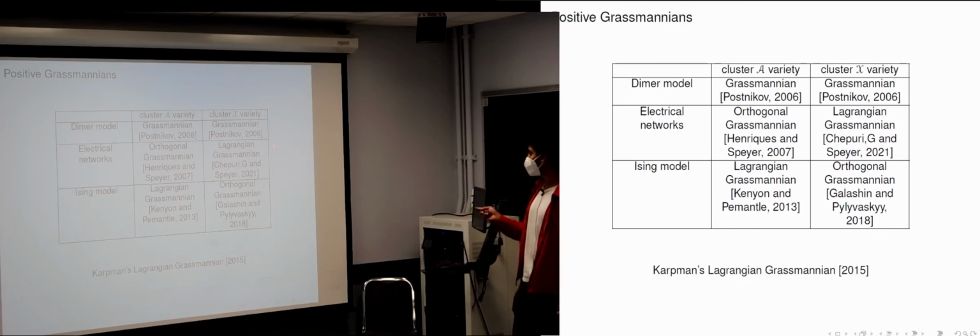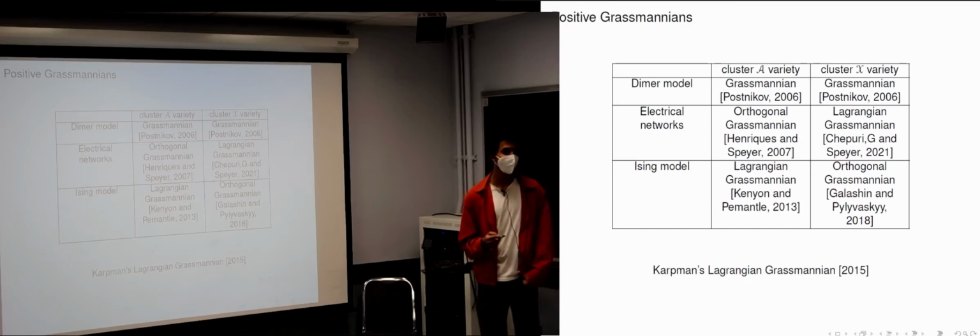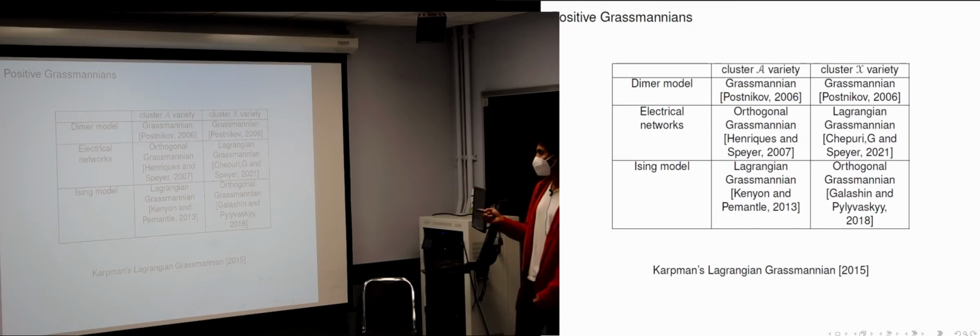All we've talked about today is on the cluster X side in the terminology of Fock and Goncharov, and there's also the cluster A side, and generally you have a map from the A side to the X side. So in this case, the totally non-negative Grassmannian we talked about is this one, and the totally non-negative Lagrangian Grassmannian we talked about is the one associated to electrical networks on this side.